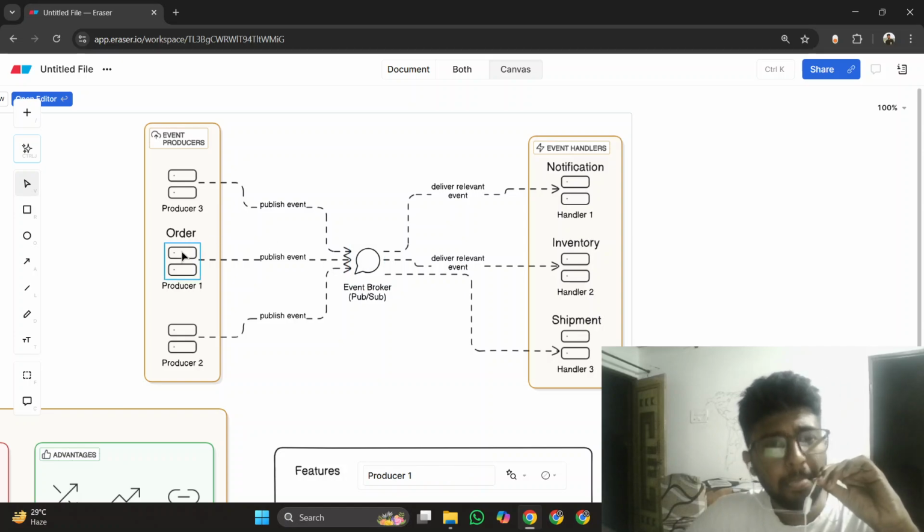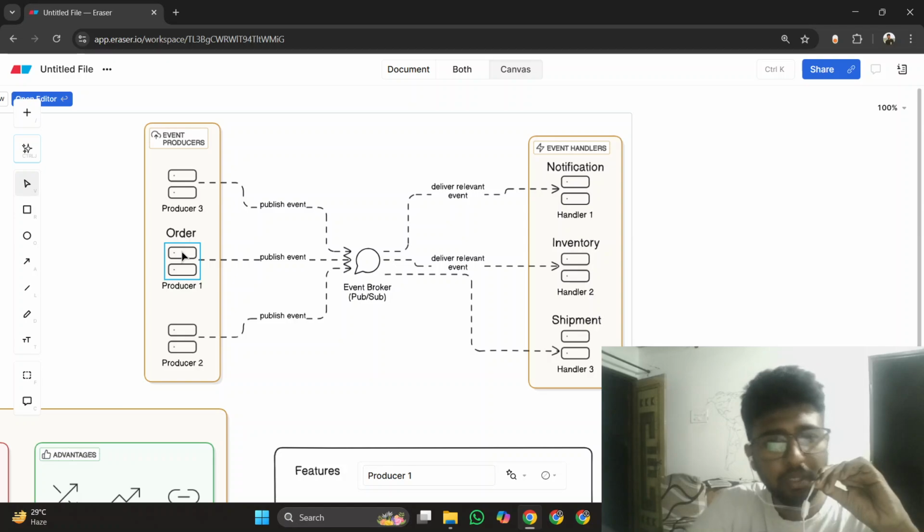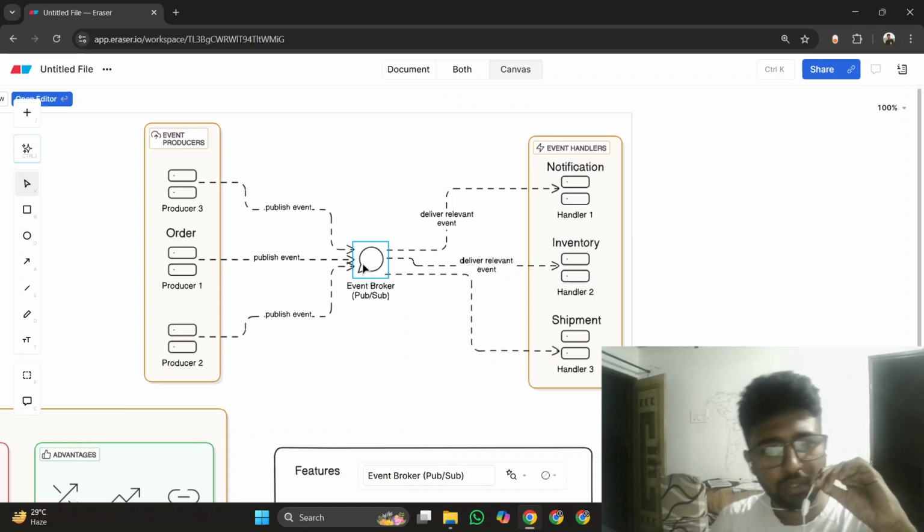So let us understand the working first. Order service published a message named order is placed. So order is placed will get into that queue. Now what happened? The order is placed is saved into this queue.